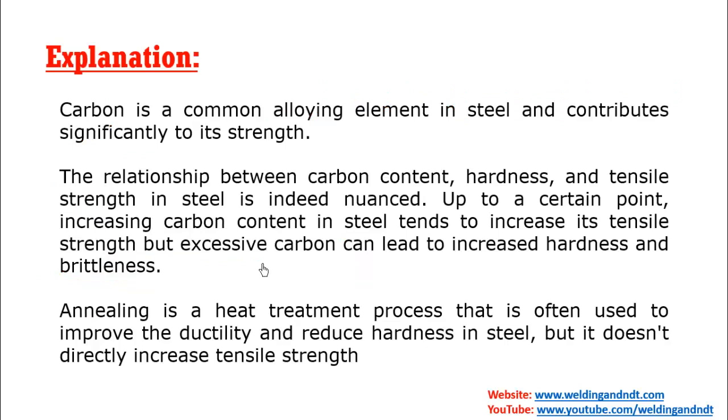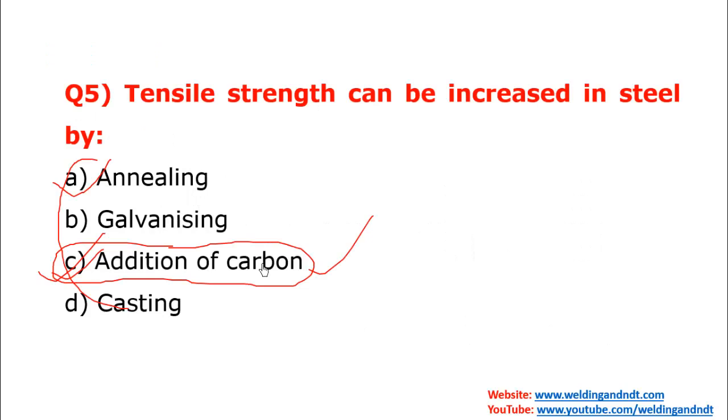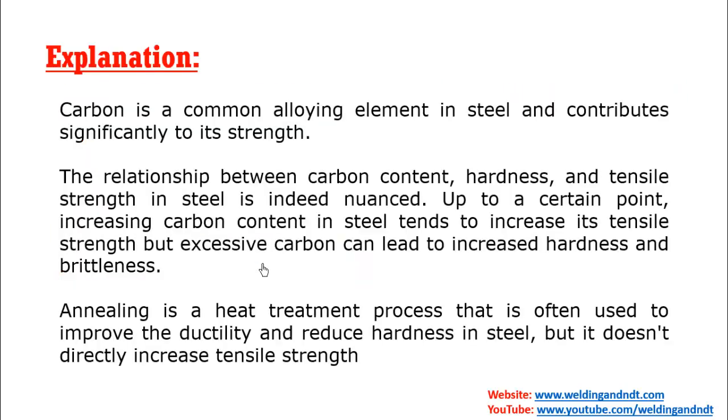So in general, from general definitions, the general definition says that if you add carbon to the steel, it will increase the tensile strength, whereas annealing increases the ductility. So carbon is a common alloying element in steel and contributes significantly to its strength.